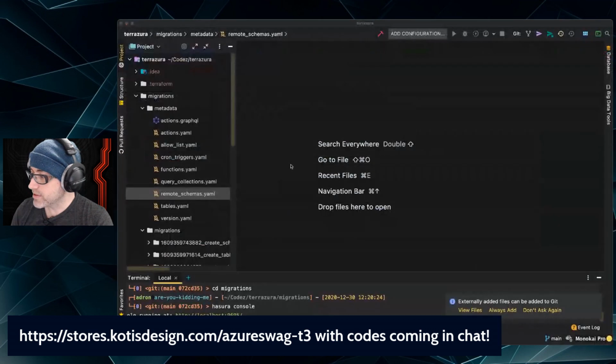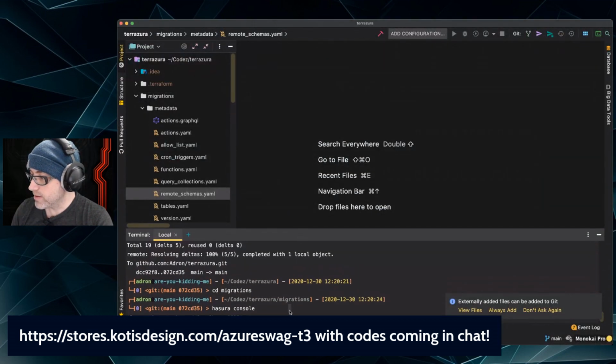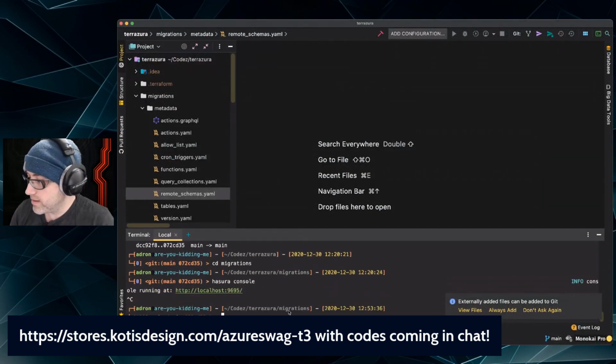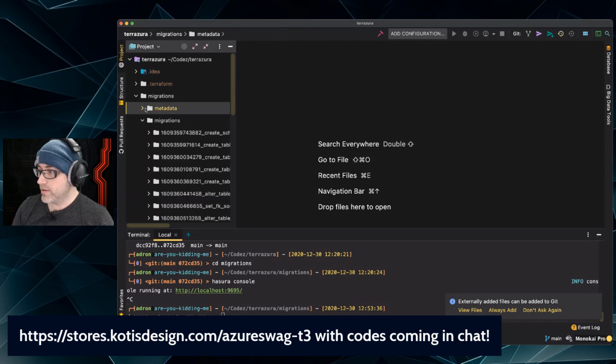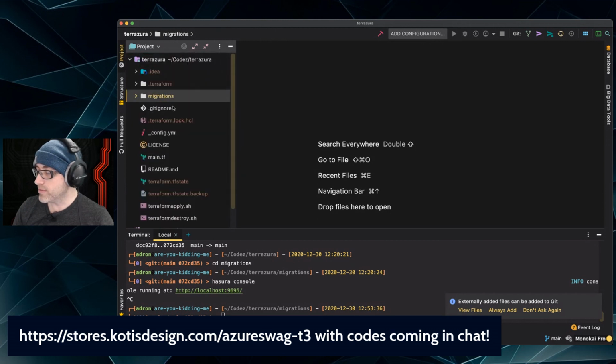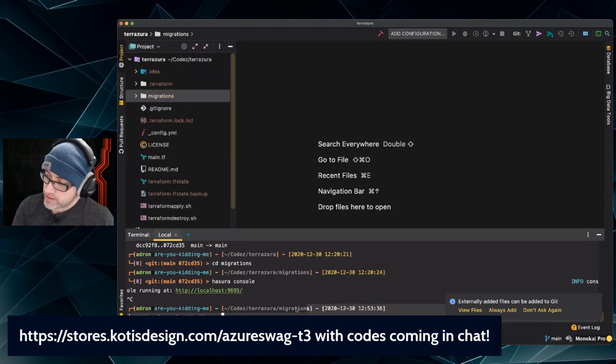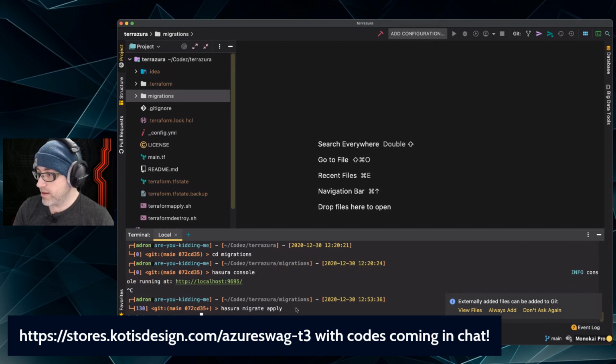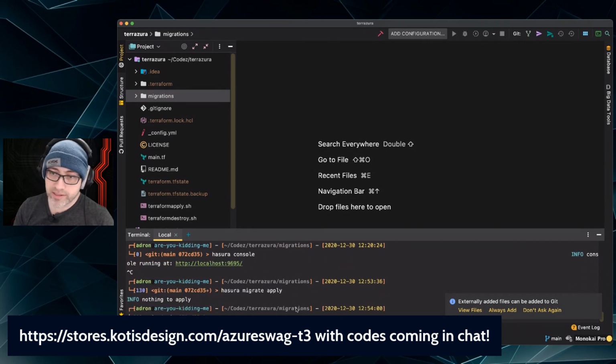So this is the local instance again running. So I'm going to come down here and I'm going to just Control C and zonk that. Again, that was from Hasura console in the migrations directory, which meant that it knew to use the console to build out all of these migrations, which it did. Okay, so I got those now. Now, the easiest way to get those back is to do Hasura migrate apply. Okay, of course, though, nothing to apply because it's all applied out there in the environment already.